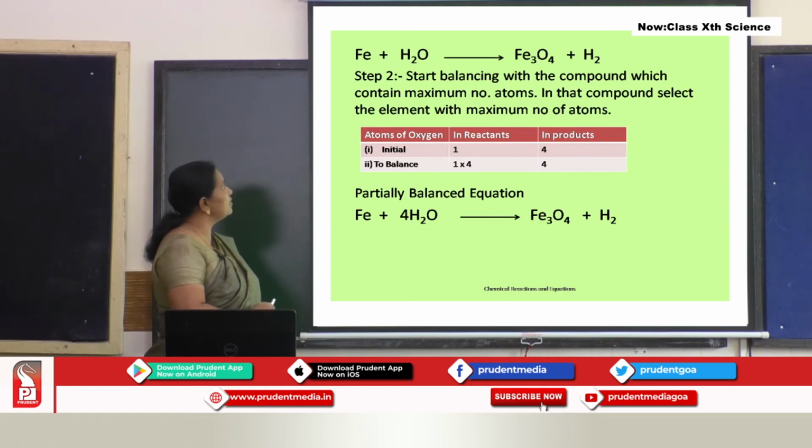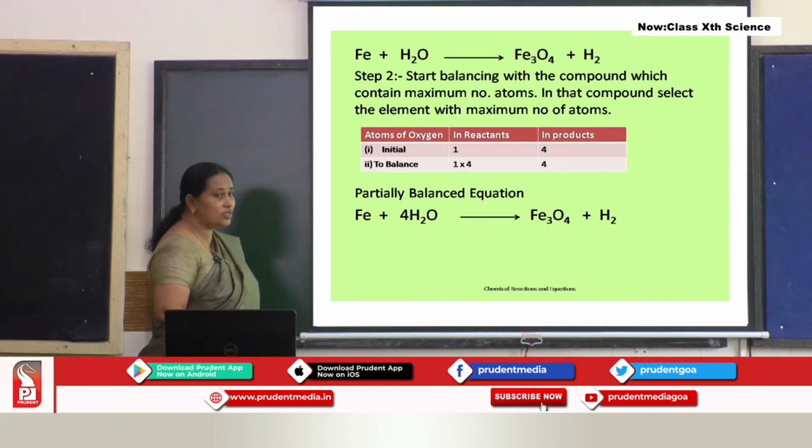So, when you write 4 here, you get 4 oxygen in the left hand side. This 4 is applicable for oxygen as well as hydrogen. Now, the number of atoms of hydrogen becomes 4 2s are 8.